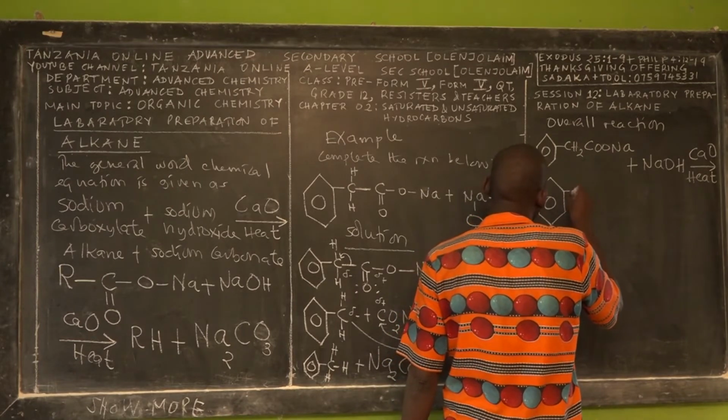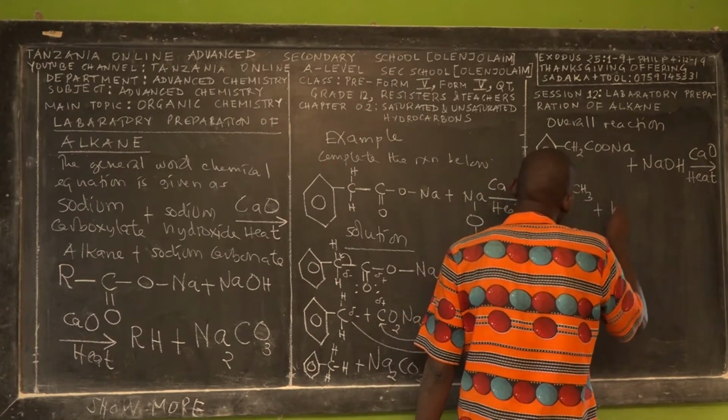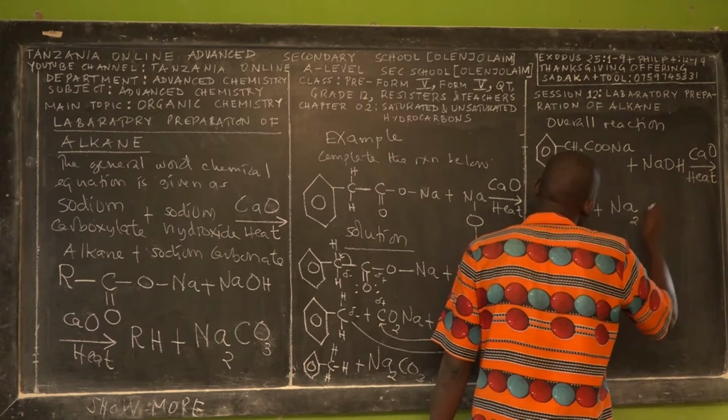Like this. So here we have alkane plus sodium carbonate.